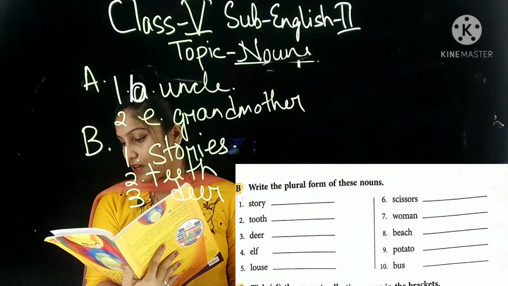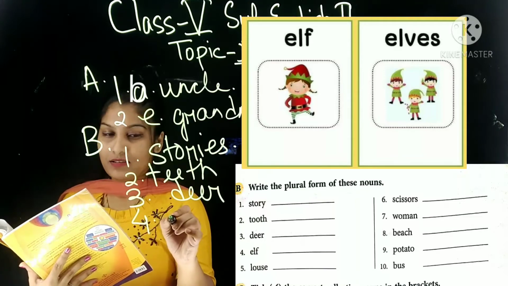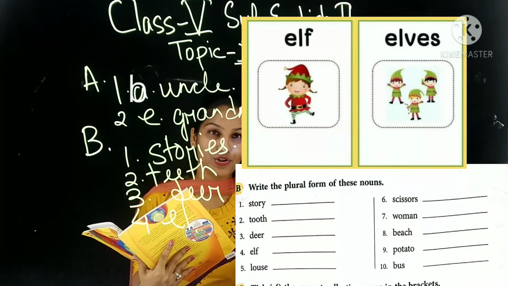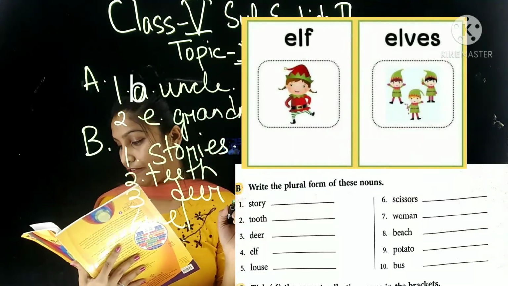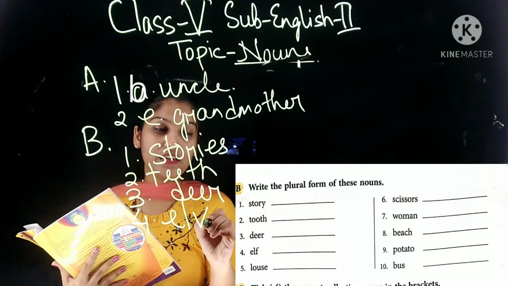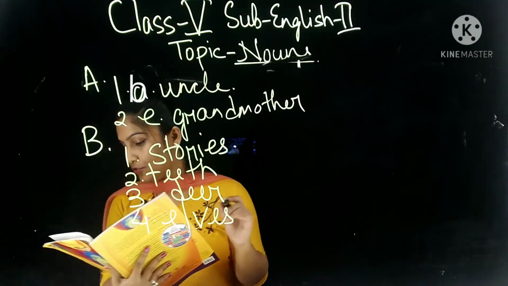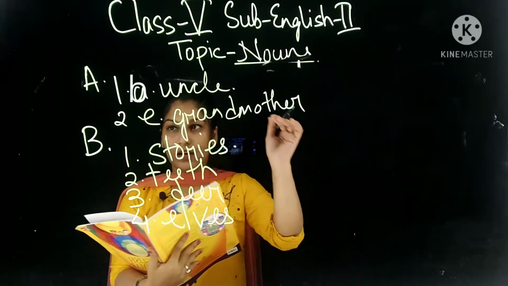Okay. Elf, these magical beings. So what will elf be? If there is an F, how is it changed? Earlier also I taught you this one. If the singular is ELF, then F will be changed into V, then ES. Okay. Same way you will do 5, 6, 7, 8, 9, 10 in your book. Understood?